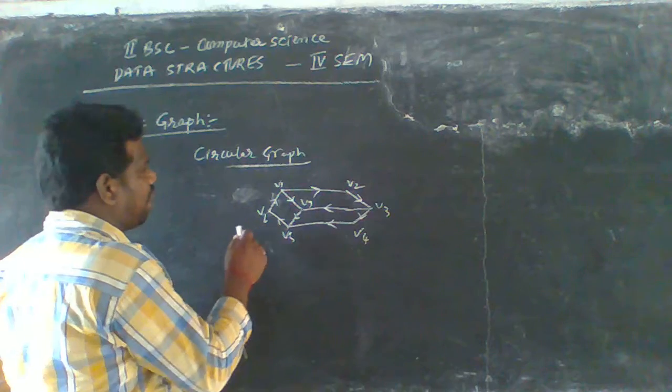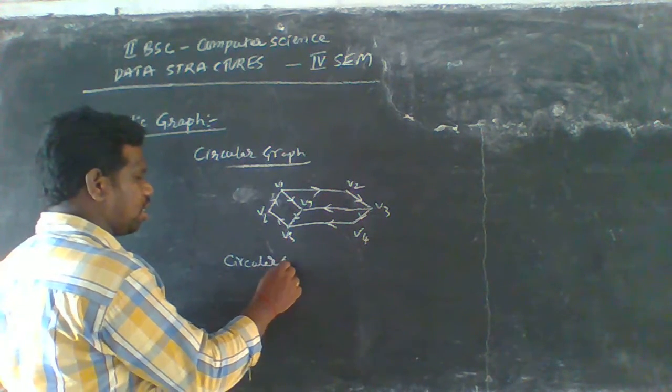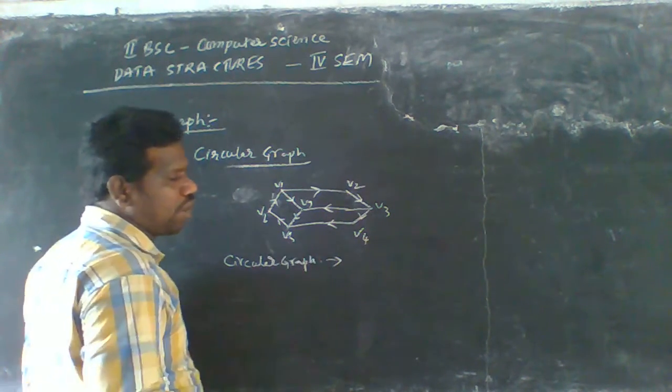So a circular graph can be taken in two ways.